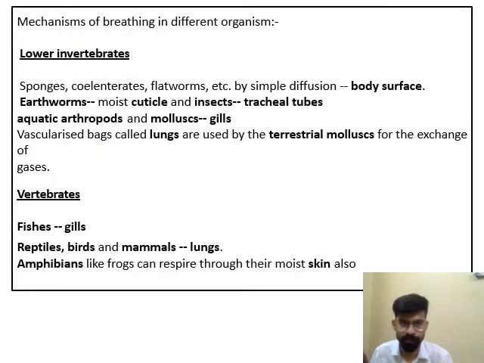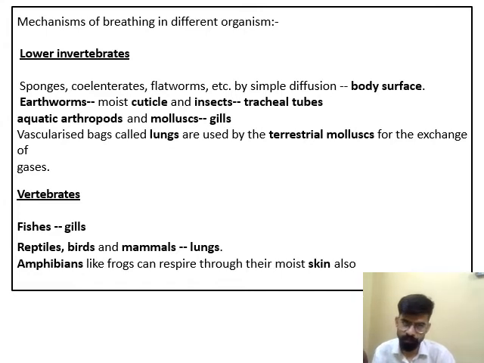So next, there are different mechanisms of breathing present in different organisms. In human beings, there is a particular system, the lungs, which is the particular organ that helps for breathing. But different animals have different mechanisms for breathing. Simple animals breathe by the simple body surface, while complex organisms have complex body structures and complex organs that help in the exchange of gases.